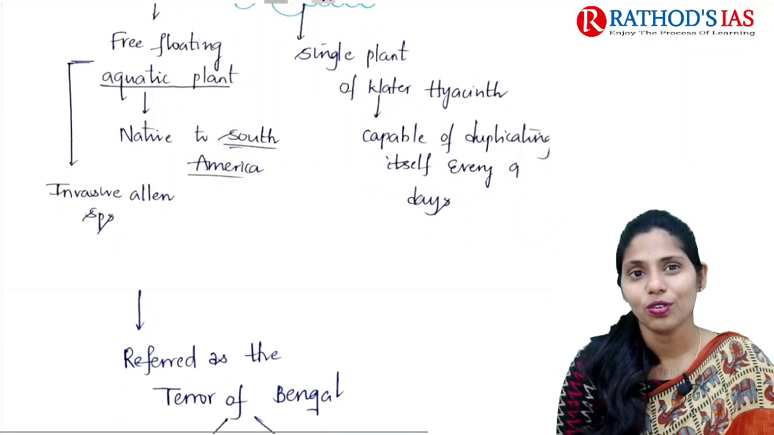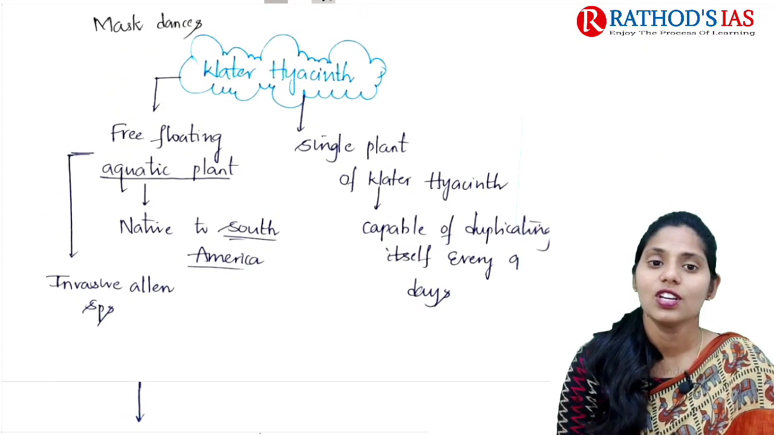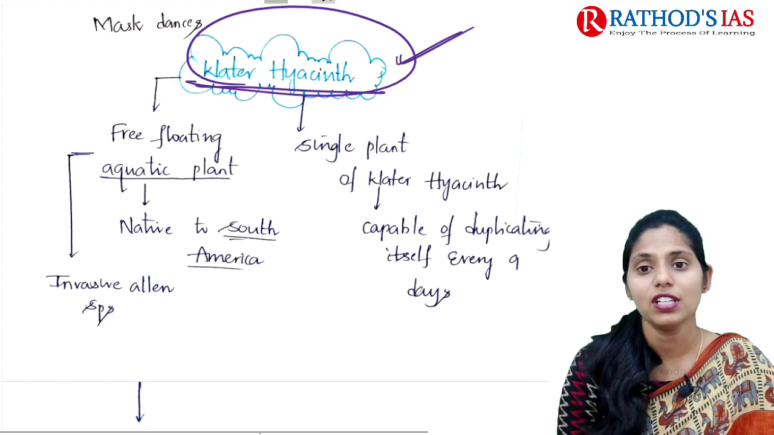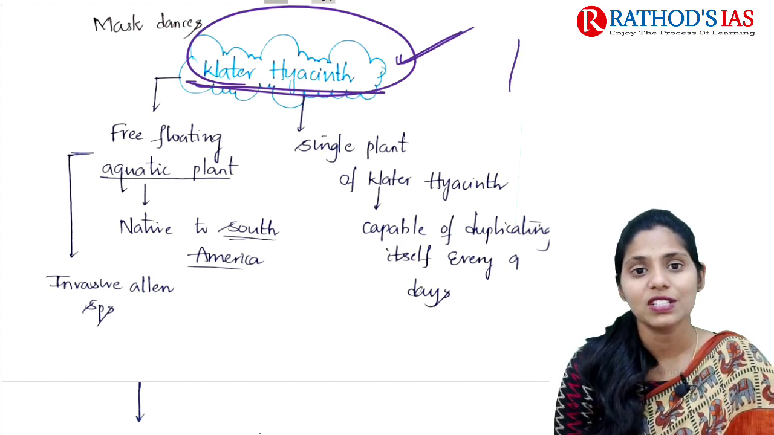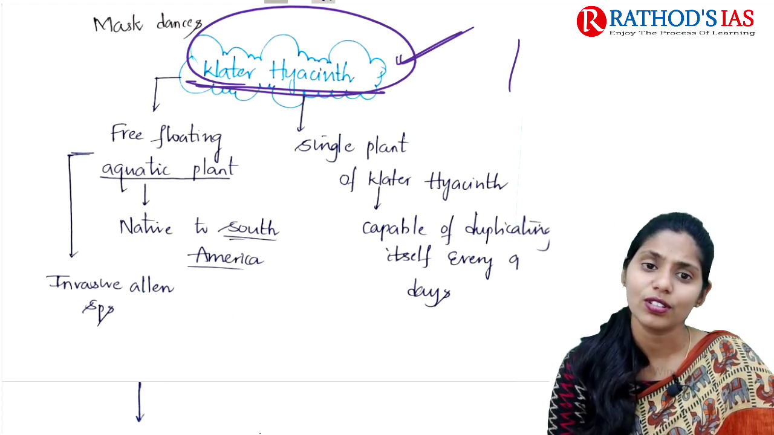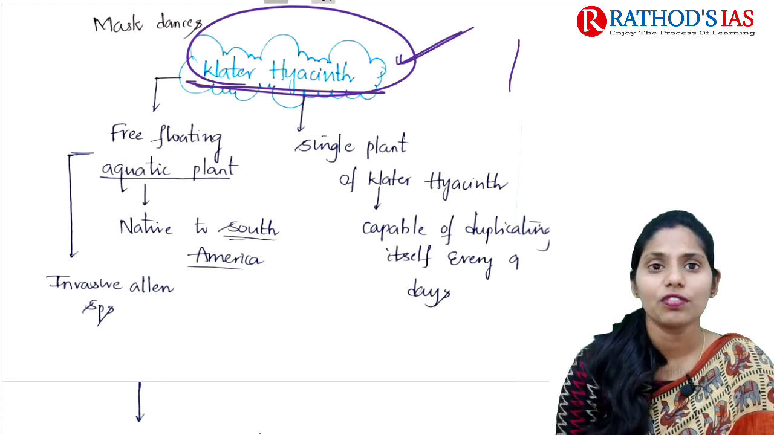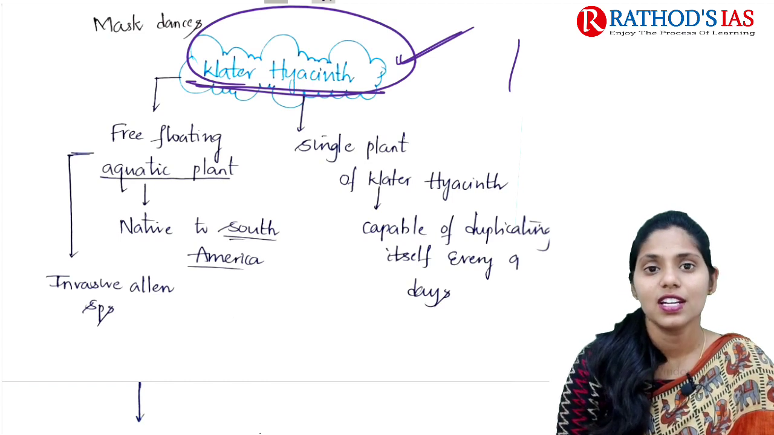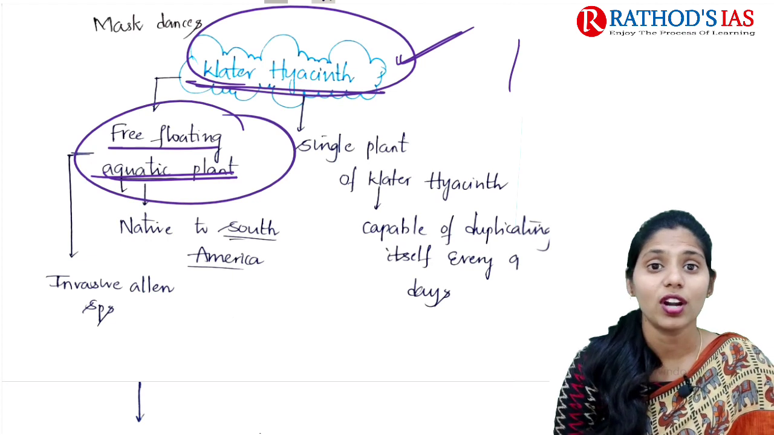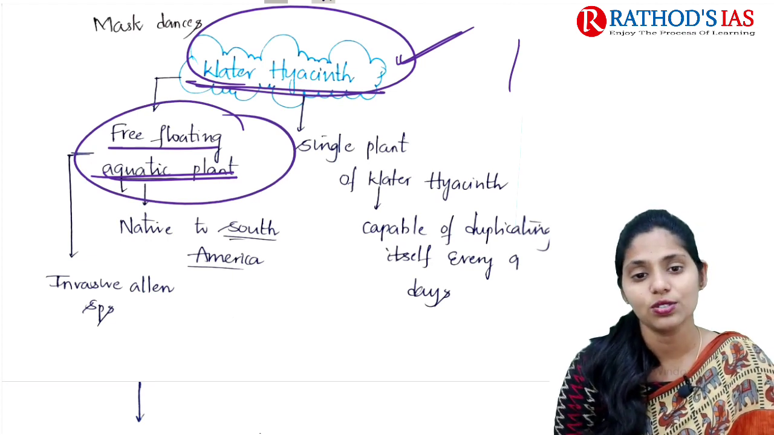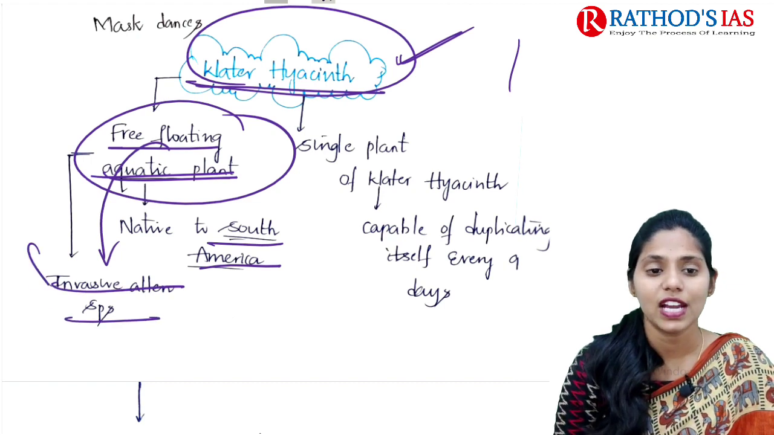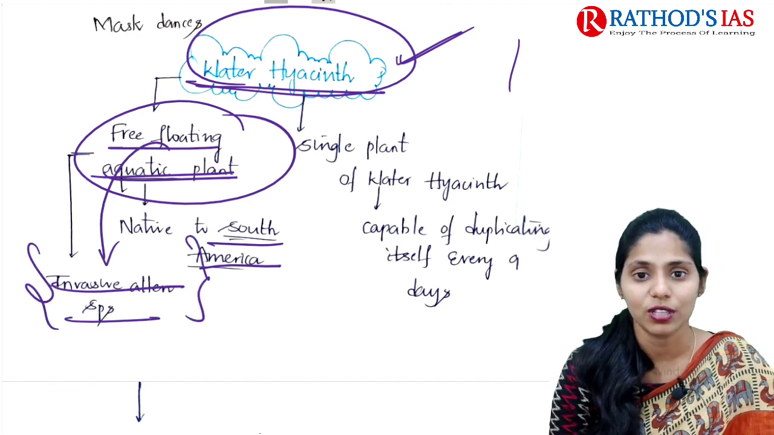And what is this water hyacinth? Recently water hyacinth was also in the news because many tribal people went for making yoga mats by using this water hyacinth, and we also discussed this topic very recently. Water hyacinth is a freely floating aquatic plant. It is not native to India but native to South America. So it is an invasive alien species that is causing problems in our water bodies.